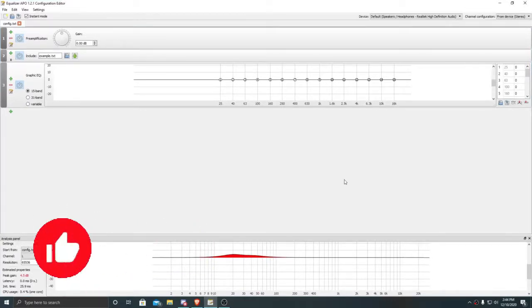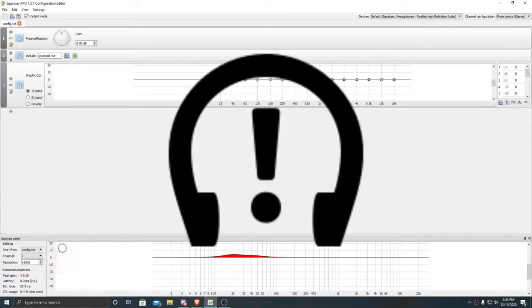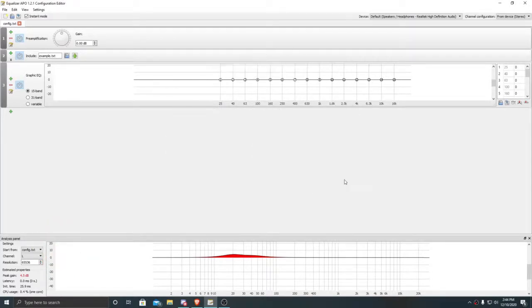Now, I do want to make a warning. Whenever you see this symbol on the screen right now, it means I'm about to do ear rape or a bad sound. So I would suggest turning down your volume or maybe unplugging your headphones. But you've been warned, so now that's out of the way, I'll show you guys how this works.